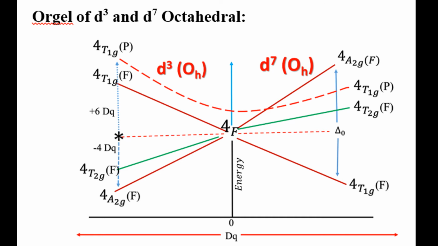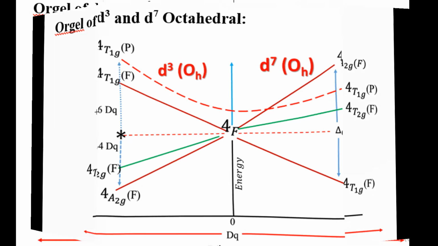the p orbital energy level is less, and it exists as T1GP, that is between T2GF and A2GF. In this energy barrier, in this middle point, it exists. It is a very important topic for D7 and D3 systems in case of octahedral complexes.